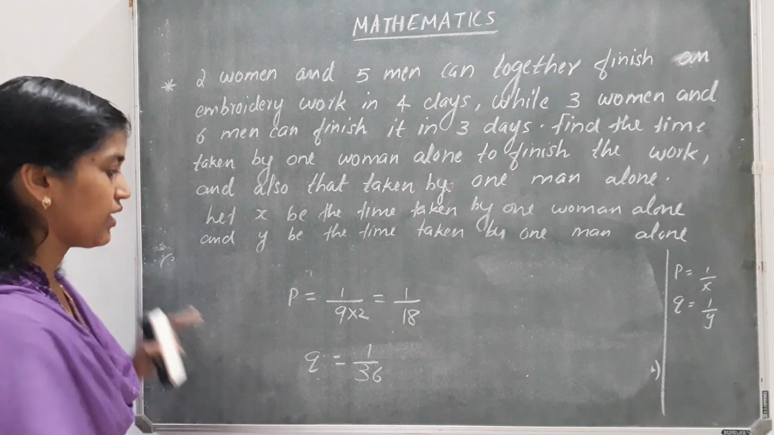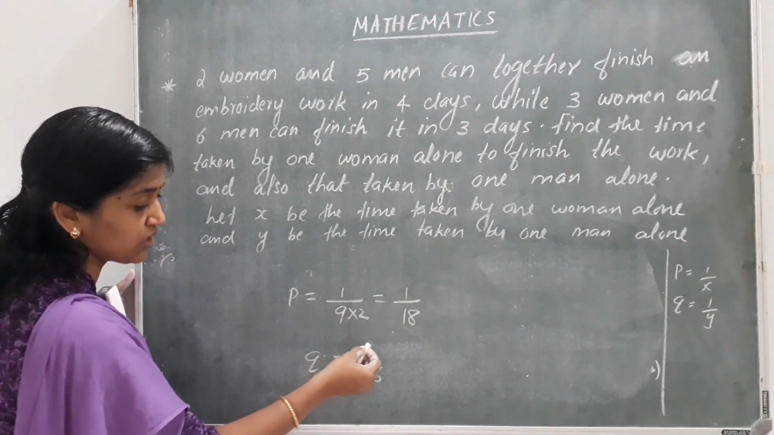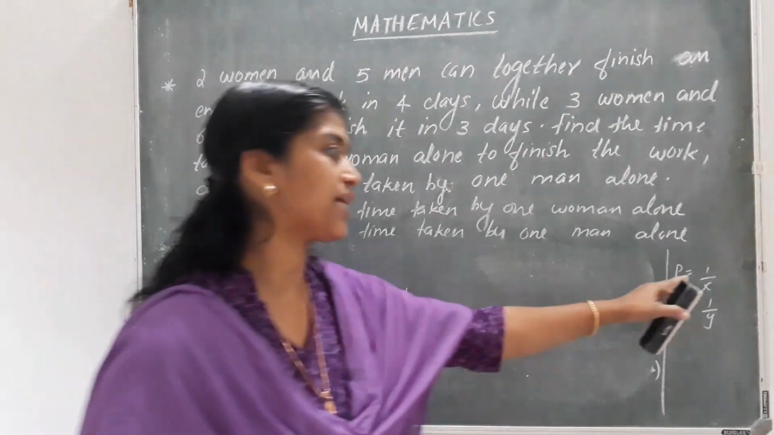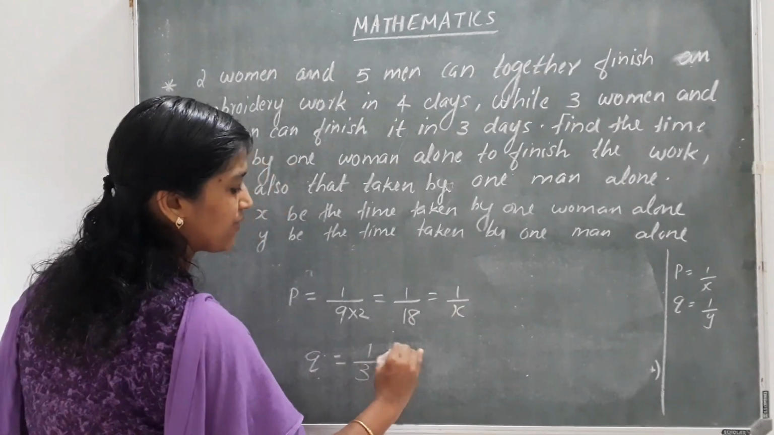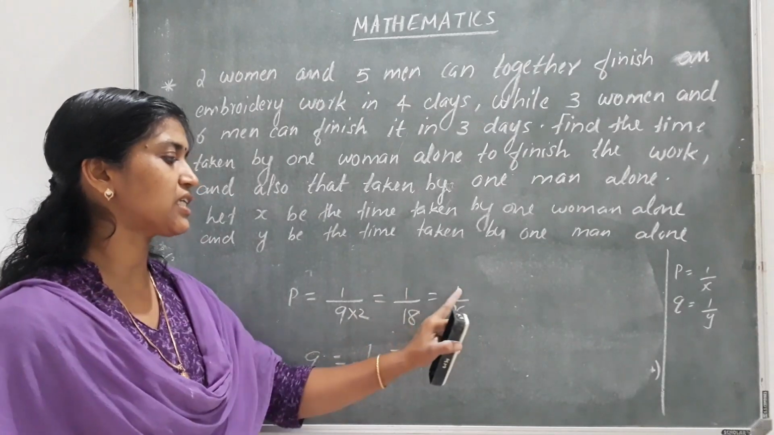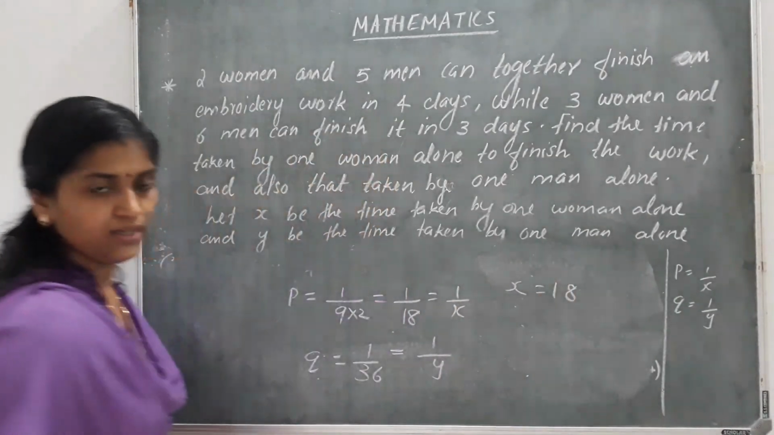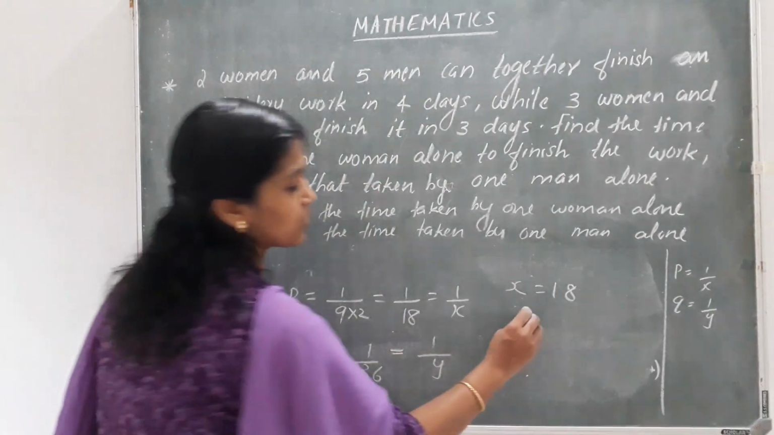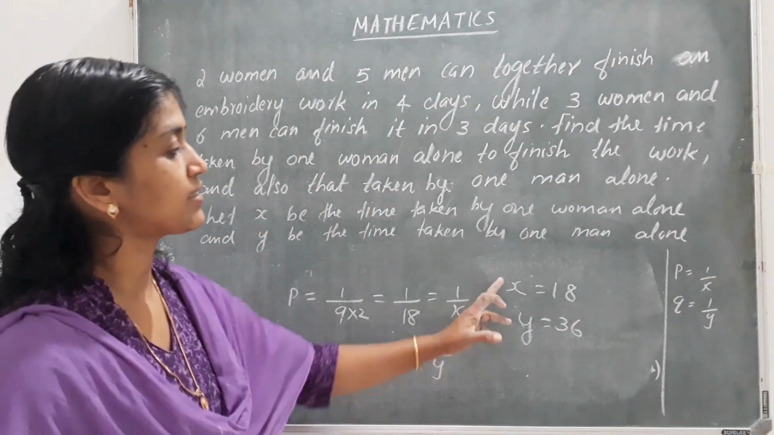Clear? So here we got P is equal to 1 by 18. Q we already got, it is 1 by 36. But we know P and Q we have taken as P is equal to 1 by x and Q we have taken as 1 by y. So we get 1 by 18 is equal to 1 by x, which means x is equal to 18. Also we get 1 by 36 is equal to 1 by y, which means y is equal to 36.